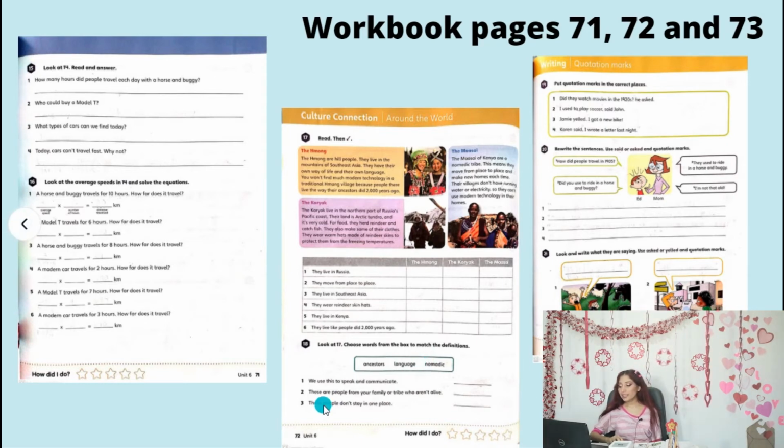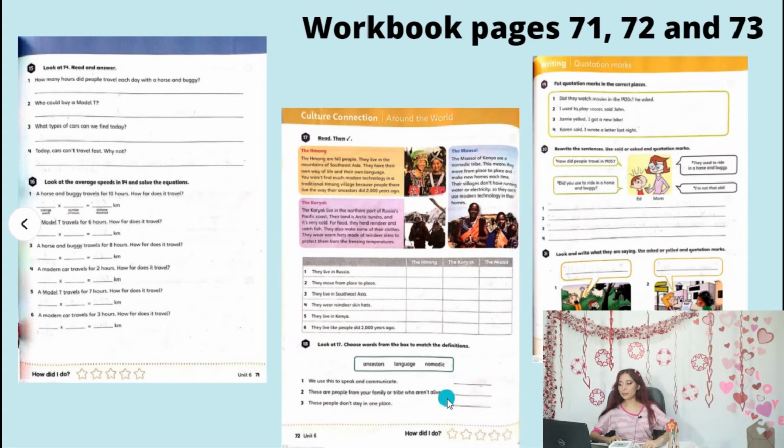Number 1, we use this to speak and communicate. Number 2, these are people from your family or tribe who aren't alive. Number 3, these people don't stay in one place. And that's it. You're going to answer in here and that's it.